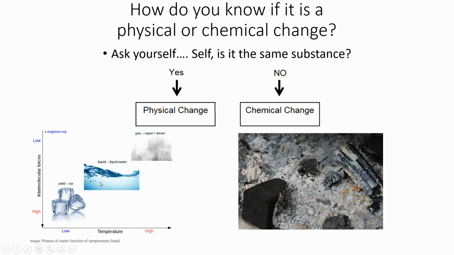It's still water. And if I heat it up and it all goes into air, you have humidity, which is gaseous water in the air. It's still water. So since I still have the same substance and I can get it back, it's a physical change. Some of you might say, how do I get this vapor back out of the air?